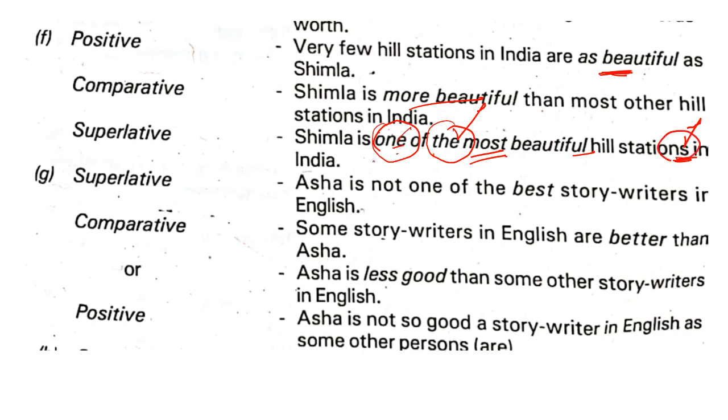So when the usage of one of the comes, then that noun which follows will always be plural. अगर आपने यहाँ पर plural को जगह में singular रखा, one of the hill station, तो यह half mark will go. In reality, you will get 0. तो ग्रामर एग्जाम में बहुत ध्यान रखना होता है, ठीक है?